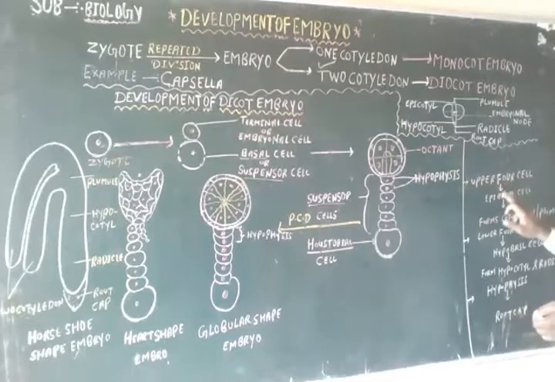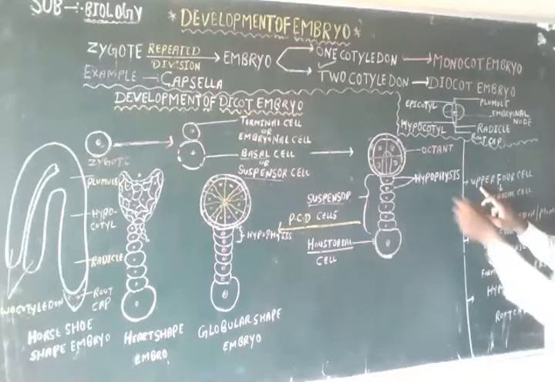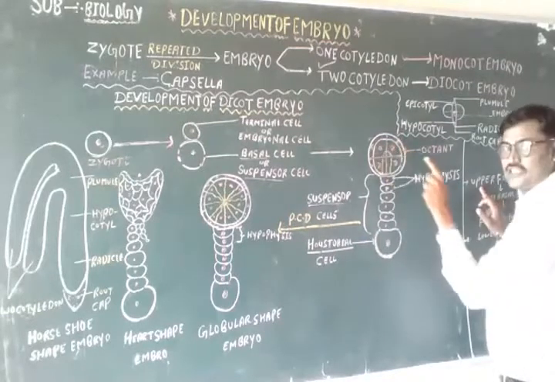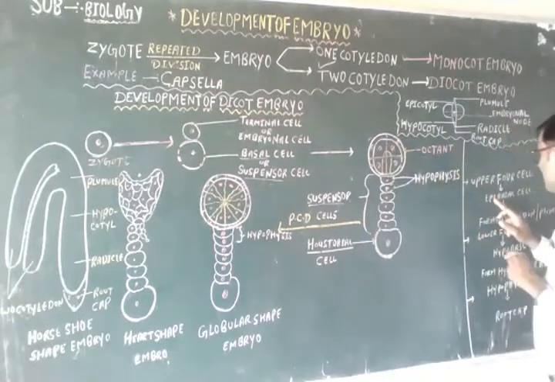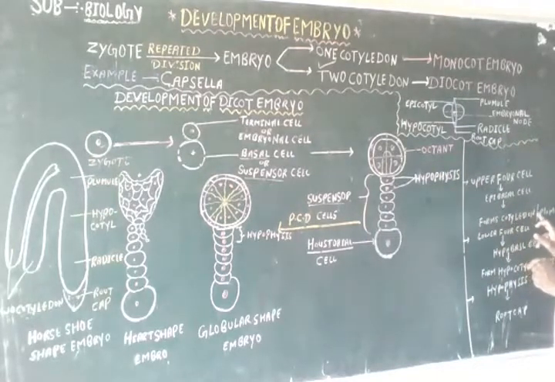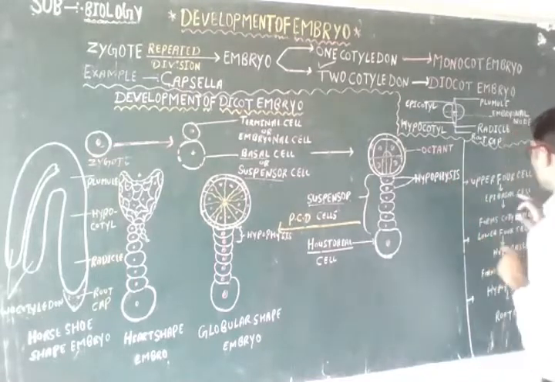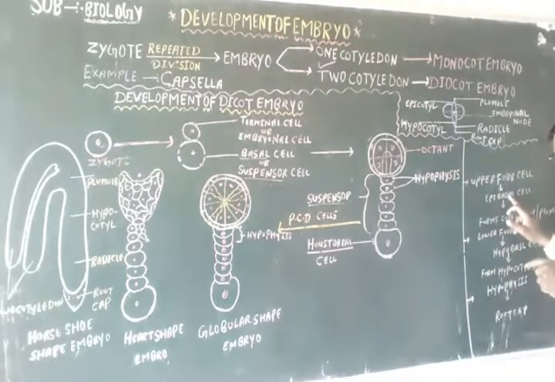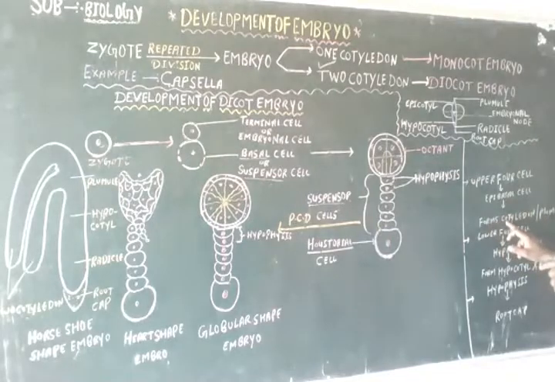These upper 4 cells form epibasal cells, and these epibasal cells form cotyledon and plumule. Upper 4 cells form epivesical cells, and these epivesical cells form cotyledon or plumule.